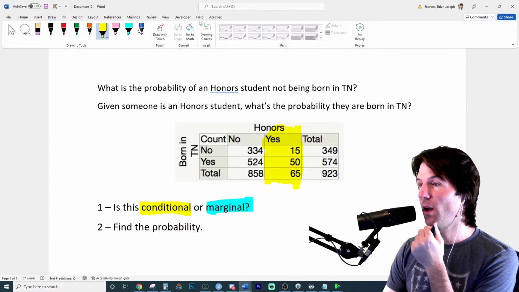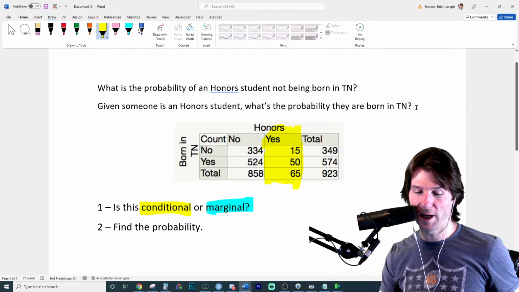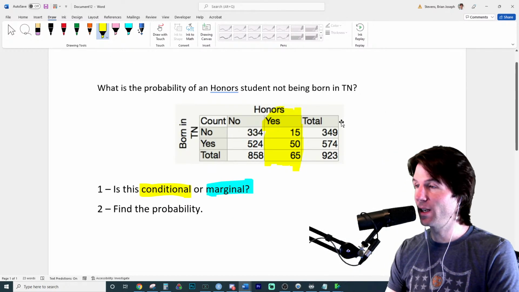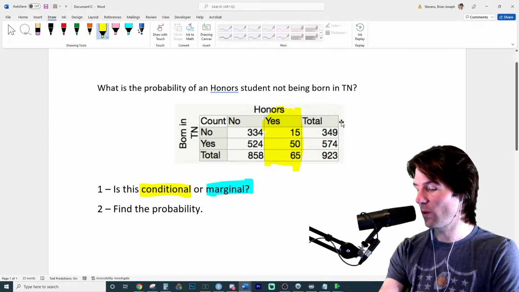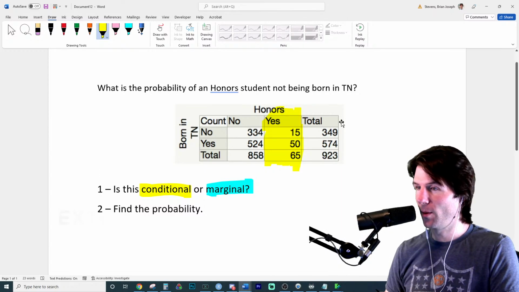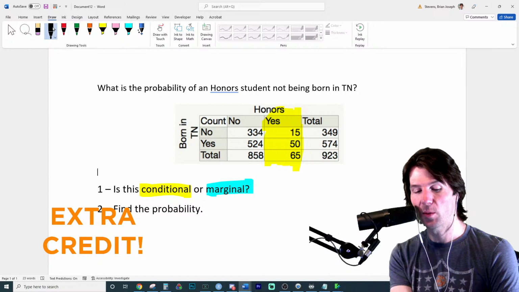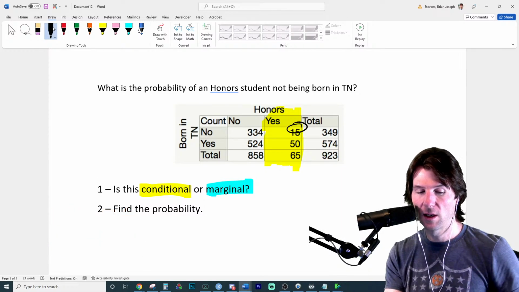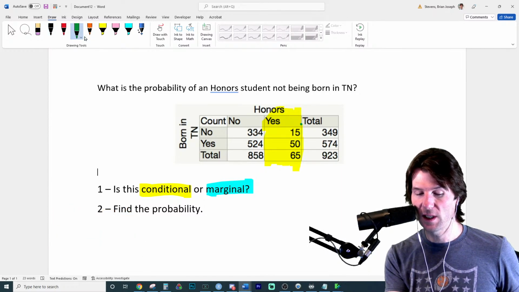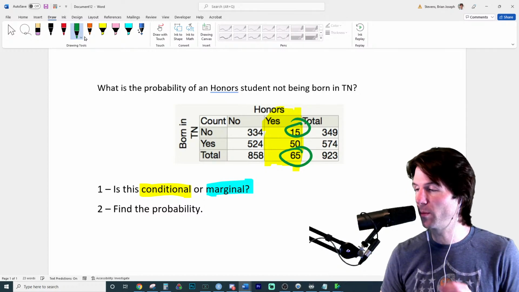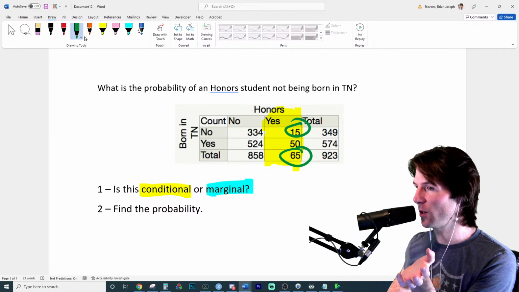Oh wait, and then I switched. That is correct. Ignore that one. That's another way. That is correct, Maria, right there. 100 points. I did switch the question on that second version. That is correct. You are exactly correct. 15 out of the, let's circle with green right here, 15 out of the 65 that would apply to. So that's how we solve those right there.